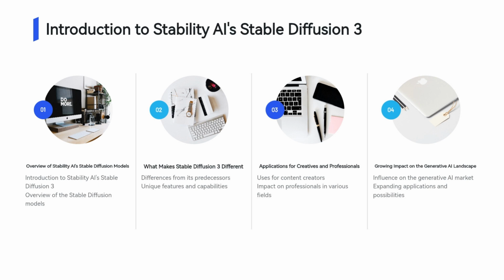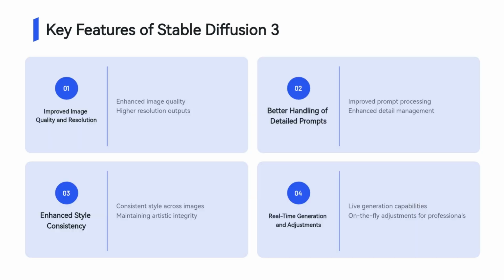This model represents a major leap forward for generative AI, pushing the boundaries of what is possible in content creation. As AI continues to evolve, Stable Diffusion 3 exemplifies the growing role of AI in artistic expression and digital media production. Stable Diffusion 3 introduces several key advancements that elevate it above previous models.